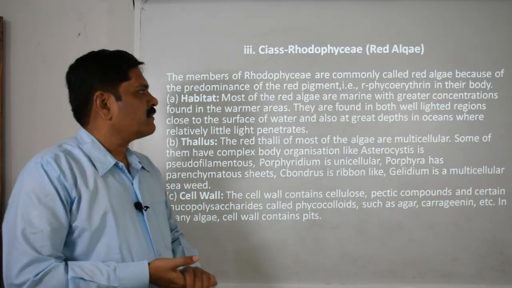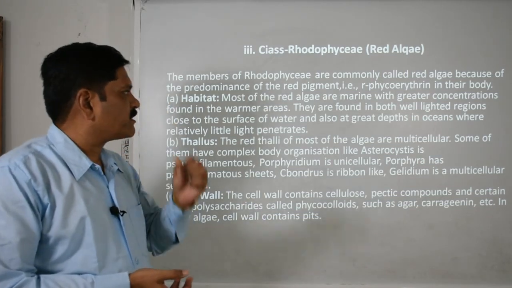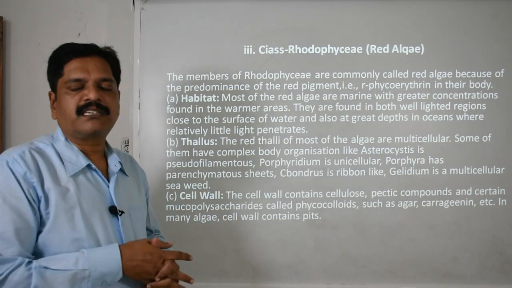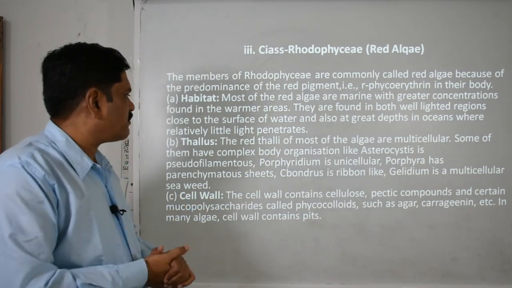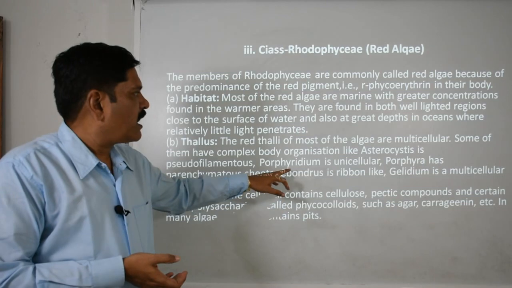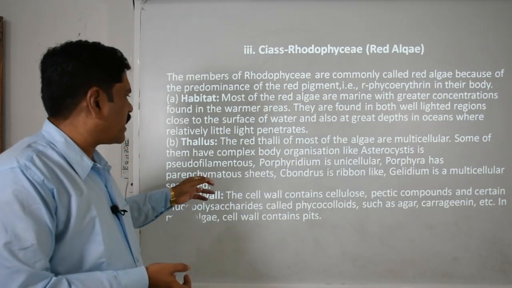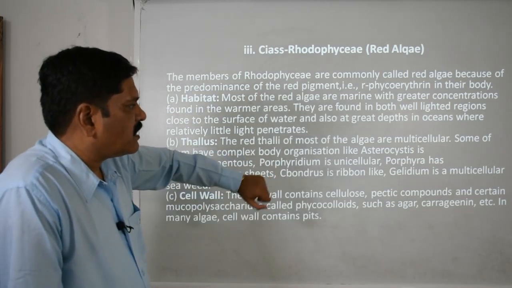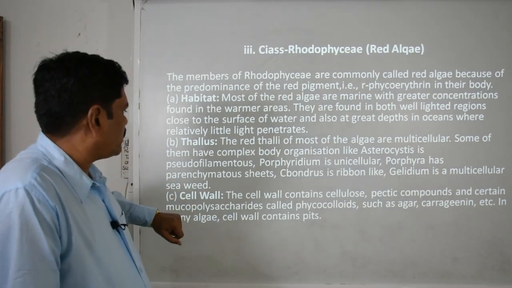The thallus is multicellular, with a complex body, and some are heterocystic, that means divided in form. There are pseudofilamentous forms, and Porphyridium is unicellular. Porphyra has parenchymatous sheets, while Chondrus is ribbon-shaped. Gelidium is a multicellular seaweed.